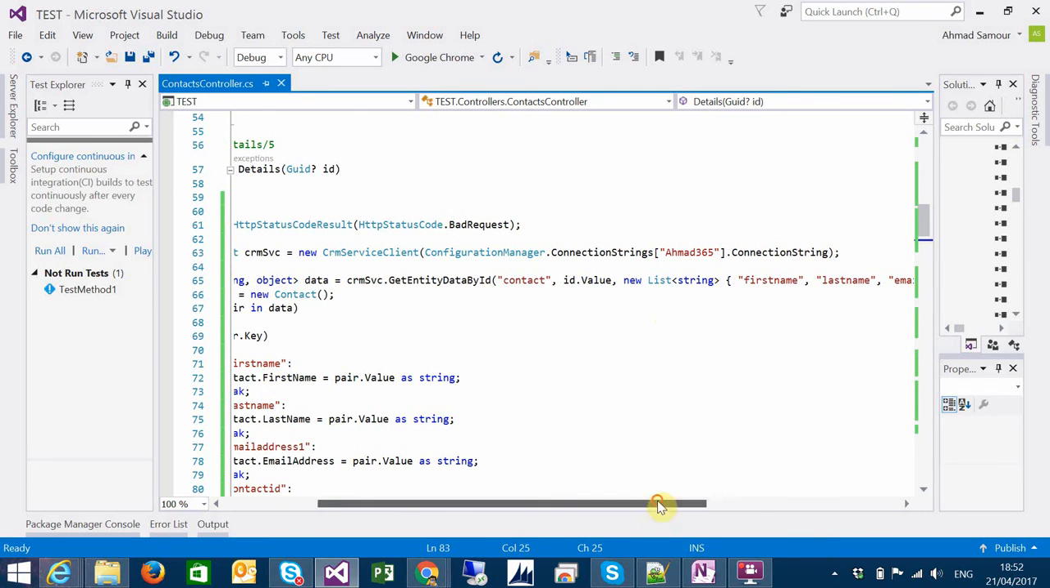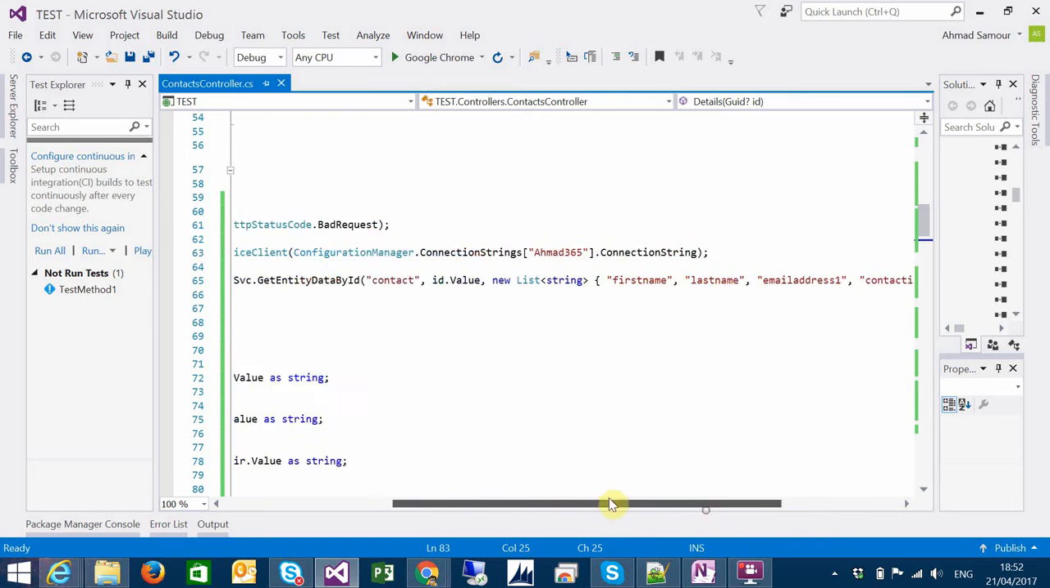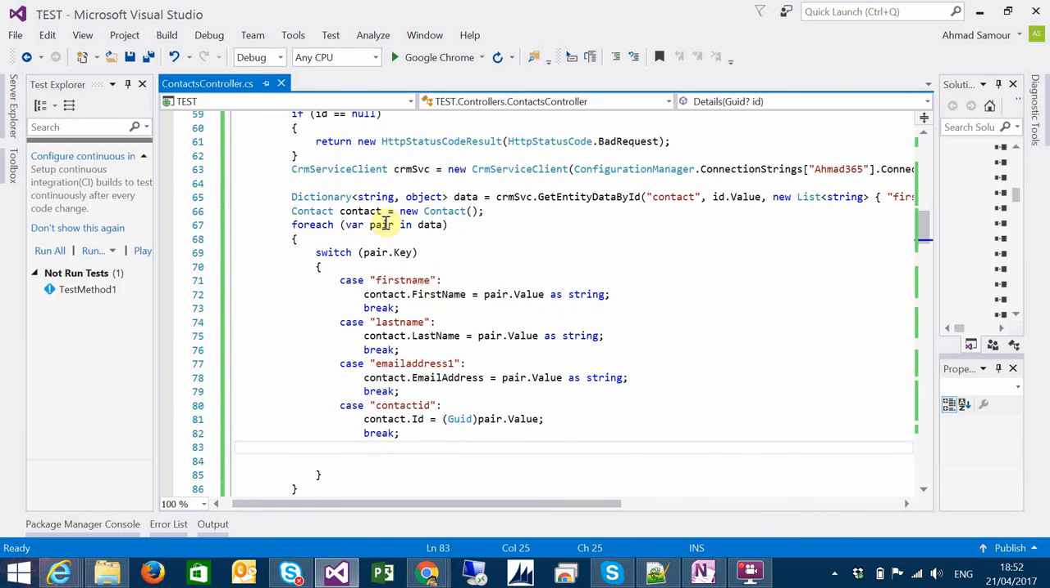New list of strings. We were using the column set. Now in the list here, we will retrieve whatever you want. I'm passing first name, last name, email address one, and contact ID. And for each, we can use it in another way, but just for simplicity, I did this one. I'm switching for each parent in data. I'm switching the key. The key will be the logical name of the field,